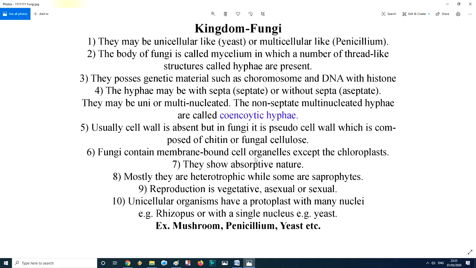Fungi contain membrane-bounded cell organelles except chloroplast. So fungi have mitochondria, endoplasmic reticulum, and Golgi apparatus, but don't have chloroplast because no fungi can do photosynthesis.